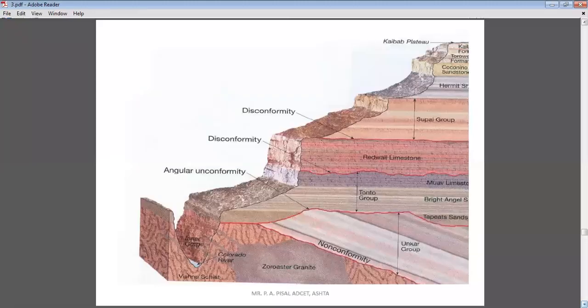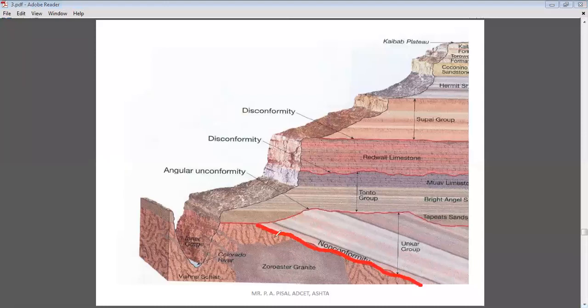Now this is a single sketch where you can find different types of unconformities. When you look here, this is the first unconformity.